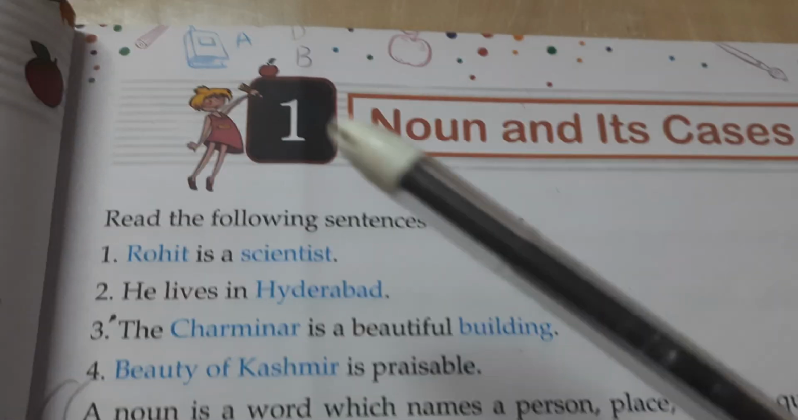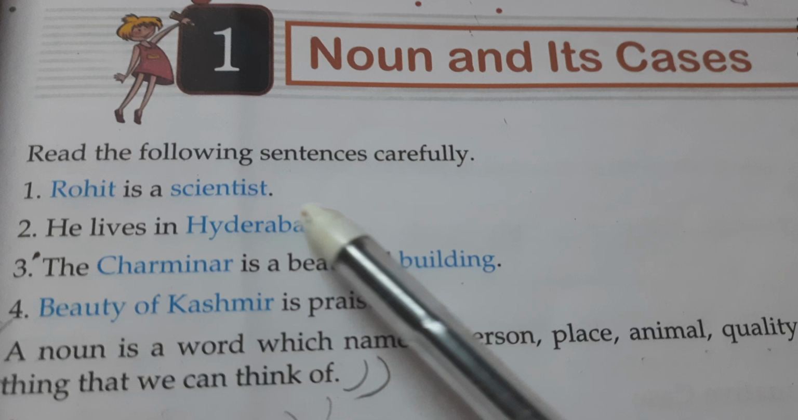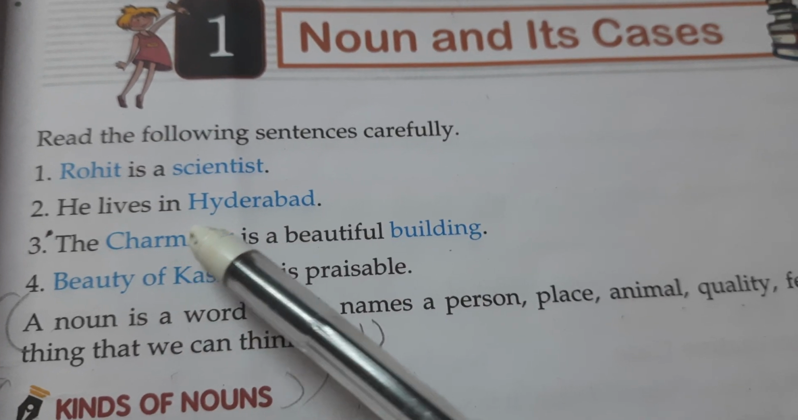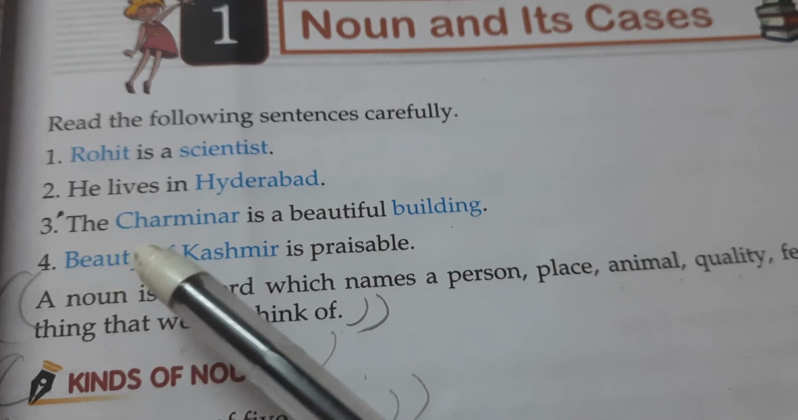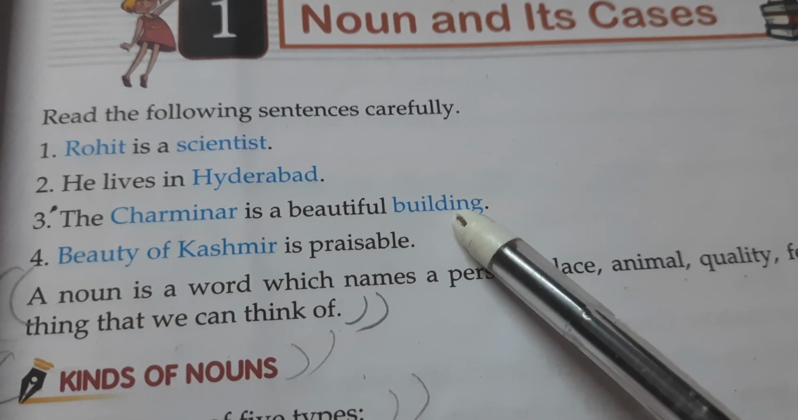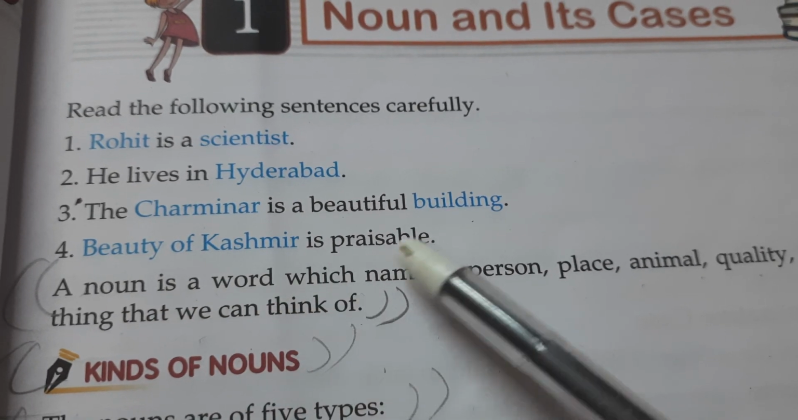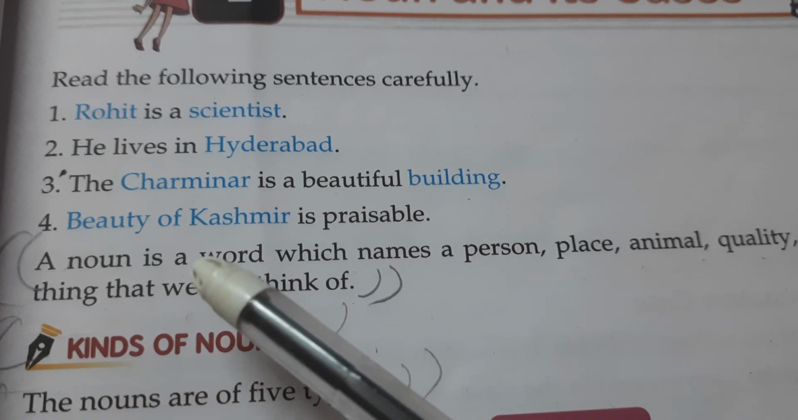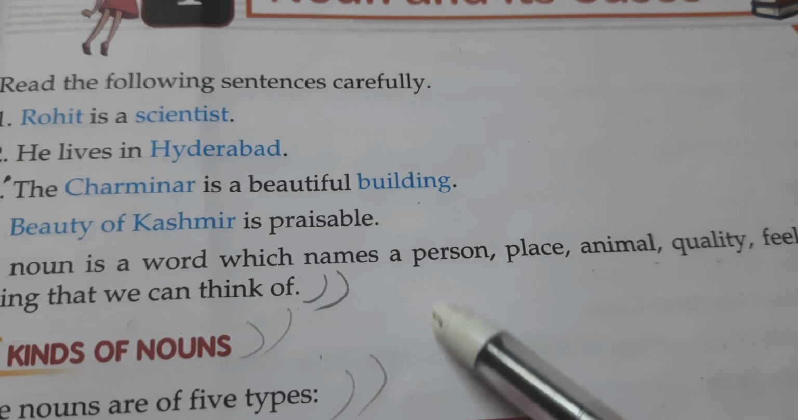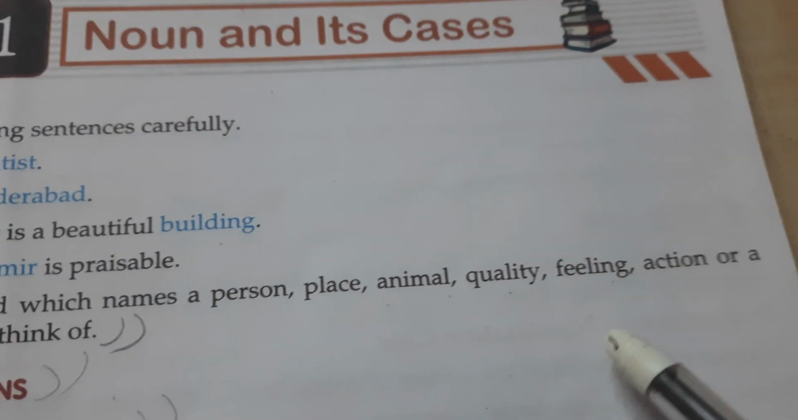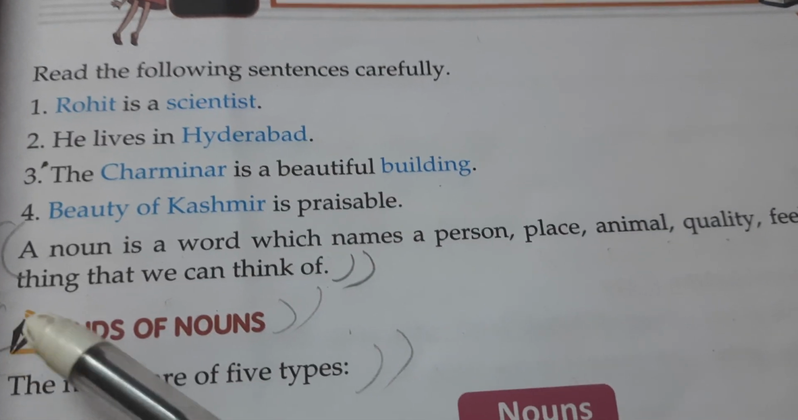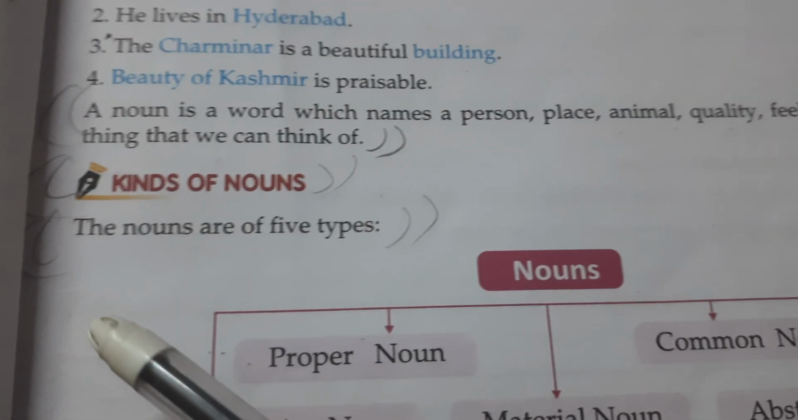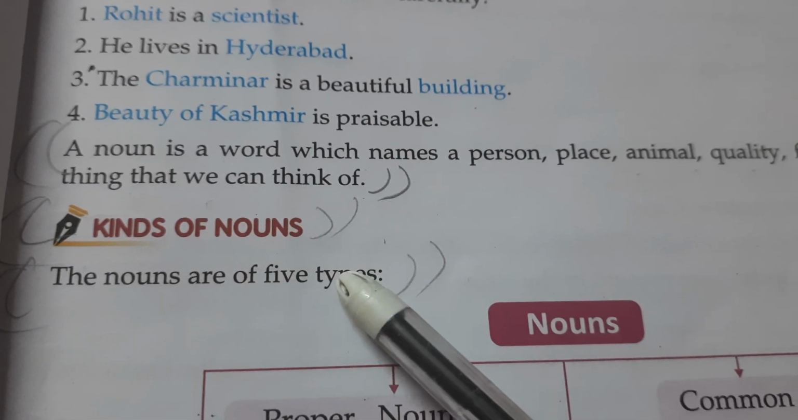Okay, now we are going to start. Read the following sentences carefully. Rohit is a scientist. He lives in Hyderabad. The Charminar is a beautiful building. Beauty of Kashmir is praisable. A noun is a word which names a person, place, animal, quality, feeling, action, or a thing that we can think of. Now we are going to study about kinds of noun.